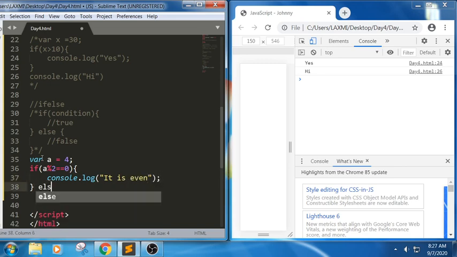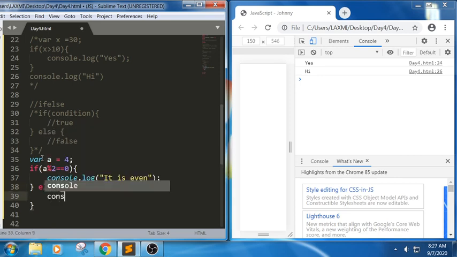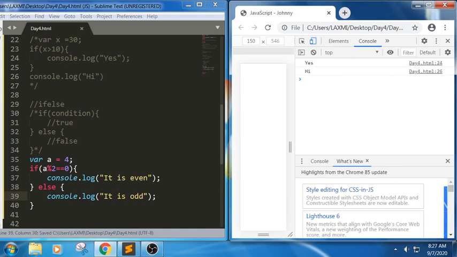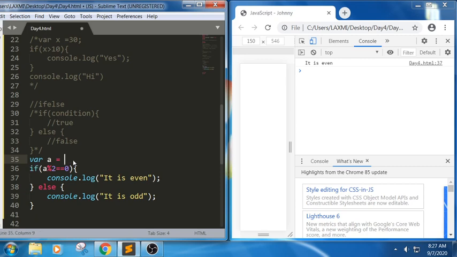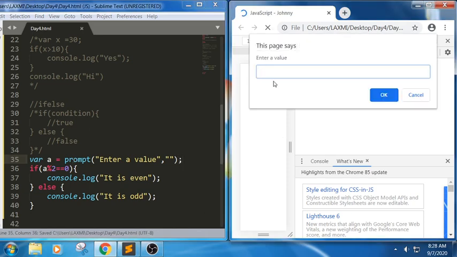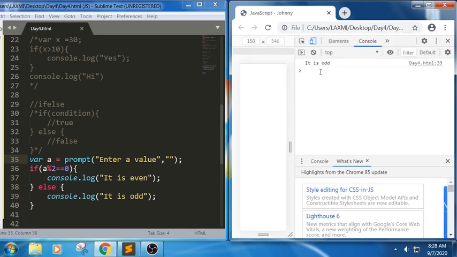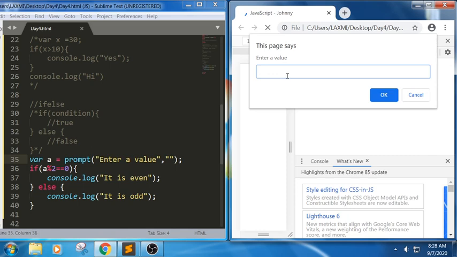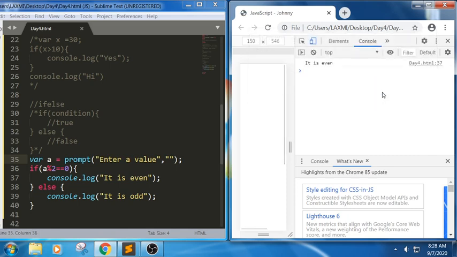Else, I'm writing console.log, it is odd. So if we see here, it is even. Based upon the condition, can we have a dynamic value based upon the user input? Yes. Prompt, enter a value, like we have done with pop-up boxes in the earlier sessions. We are implementing it using this. Now you see, 55 I have taken, it is odd. For example, I refresh this and write 44, it is even.